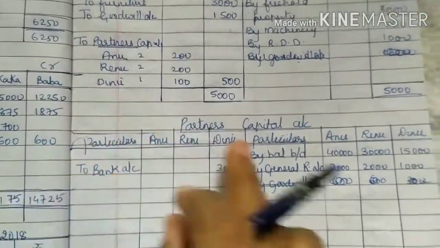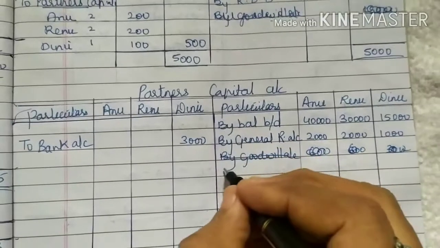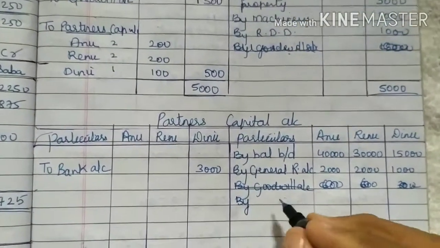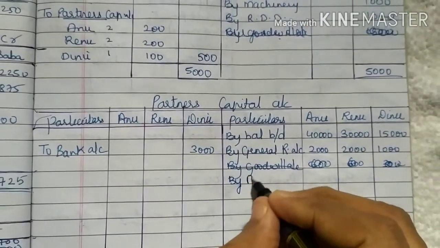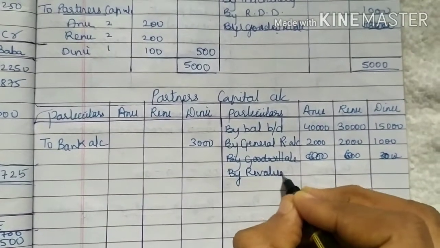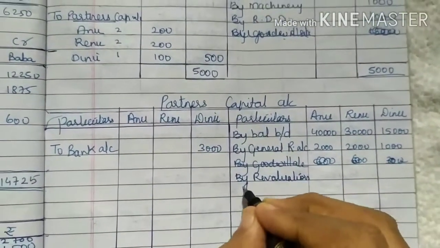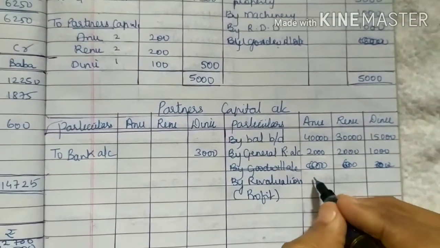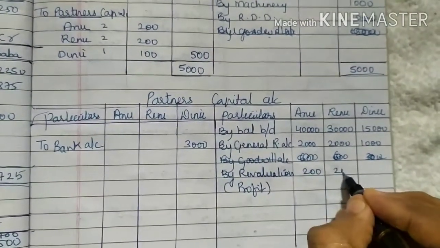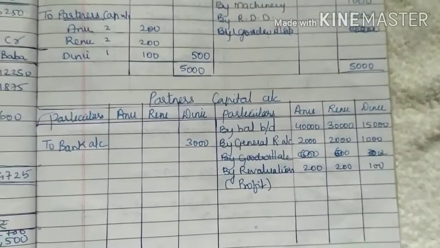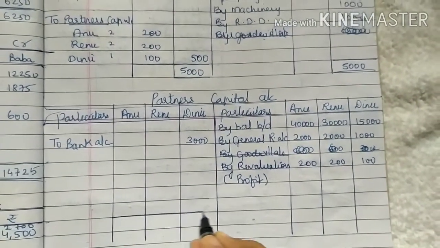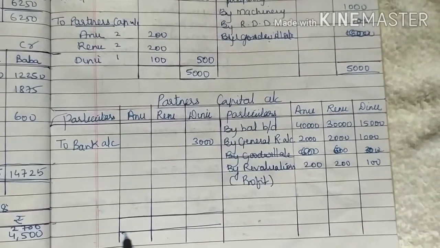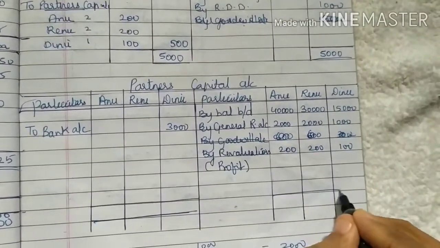This will come to credit side of partners' capital account by revaluation account. In bracket you write profit. So 200, 200 and 100. Now you close the partners' capital account.